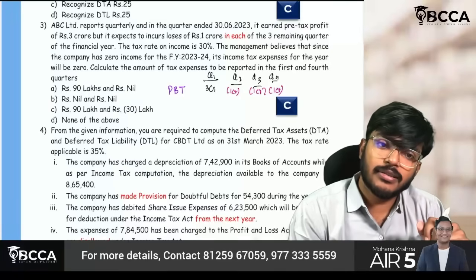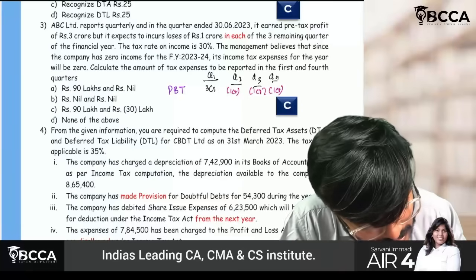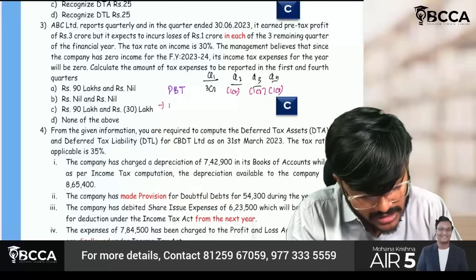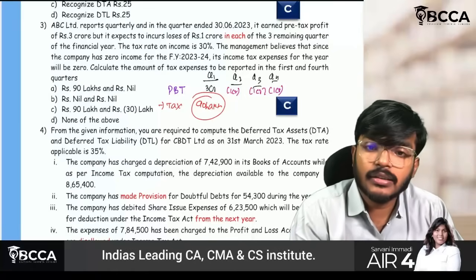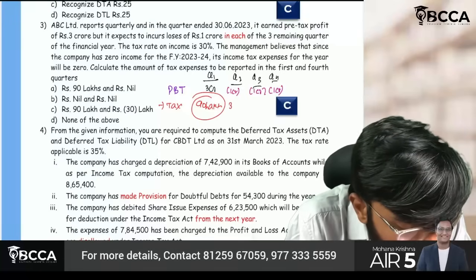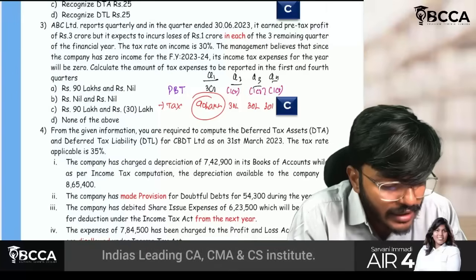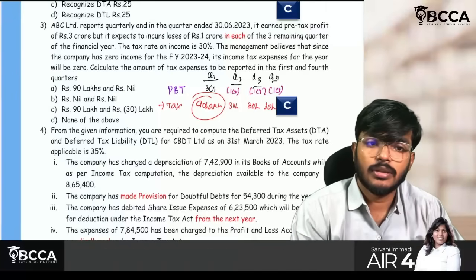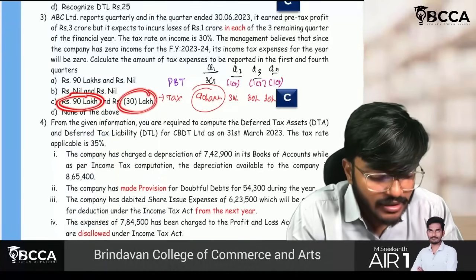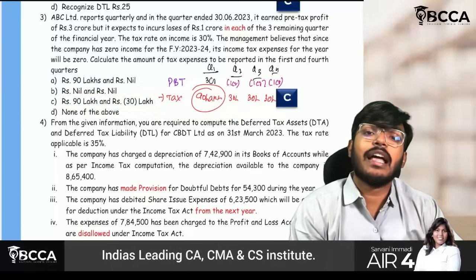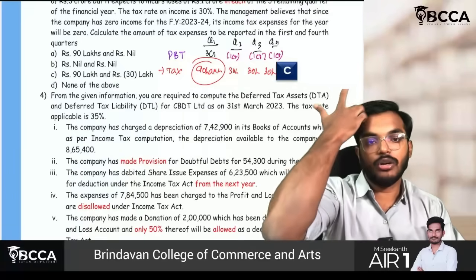So what you have to check is, sorry, this is not correct. In the first quarter, whatever the tax is there, you create that amount. What is the tax amount? 3 crore into 30%, which means 90 lakh should be written. In the second quarter, on 1 crore loss, 30 lakh you have to reverse. Here also 30 lakh I have to reverse, and last also 30 lakh I have to reverse. So the correct answer is: 90 lakh expense will be booked in the first quarter. 30 lakh reversal of income tax will be done in each of the later quarters, with the last reversal in the last quarter. Yes, we have understood the concept.